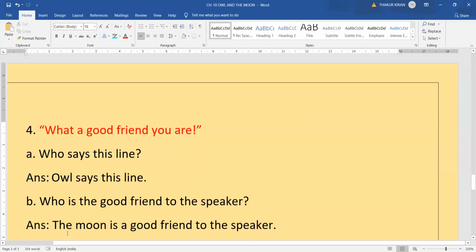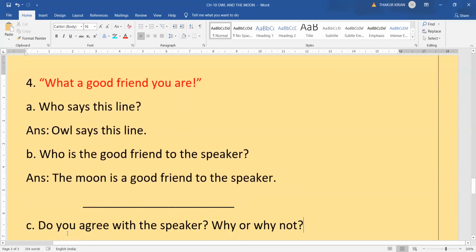Who is the good friend to the speaker? Who is the speaker here? Owl. Okay, children? So the moon is a good friend to the speaker. Do you agree with the speaker? Why or why not? Means what you have to agree with the speaker? That this line, you go through this line. What a good friend you are.